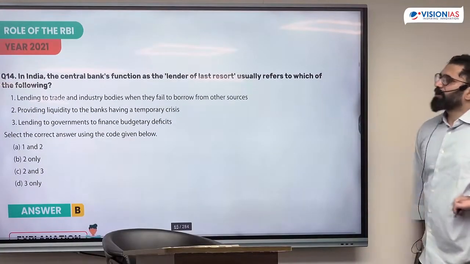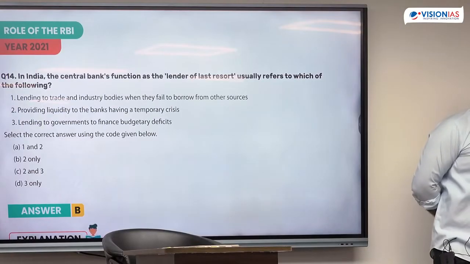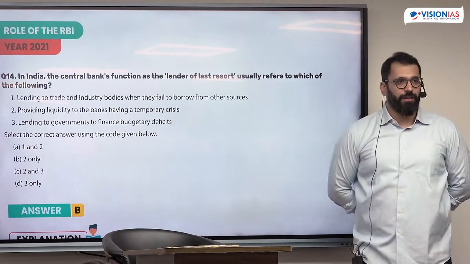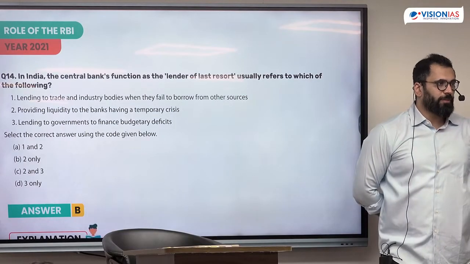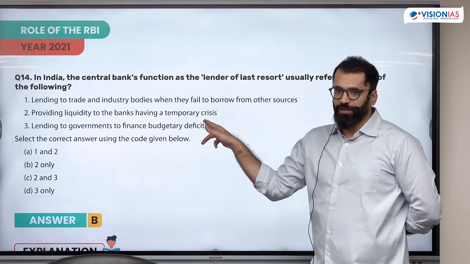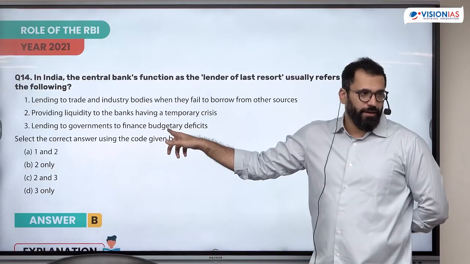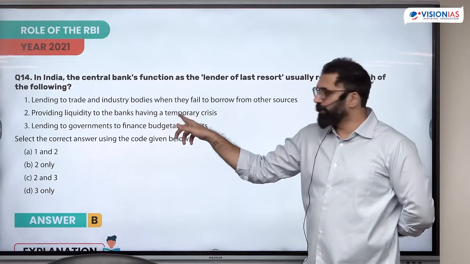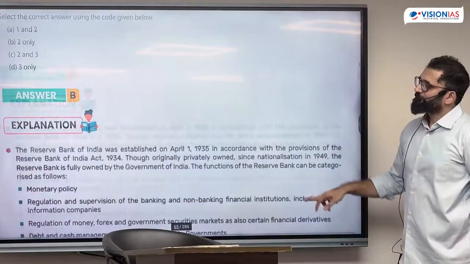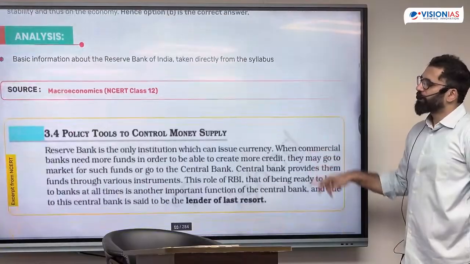In India, the central bank functioning as the lender of last resort usually refers to which of the following? This is basic. RBI acts as a banker to the bank. In any case, we are not letting you fail. We have to keep the depositors' money safe. Providing liquidity to banks having a temporary crisis. It is not for the government, it is not for industry. It is only for banks. Lender of last resort function is only for the banks. Answer is 2 only. The most basic function of RBI.